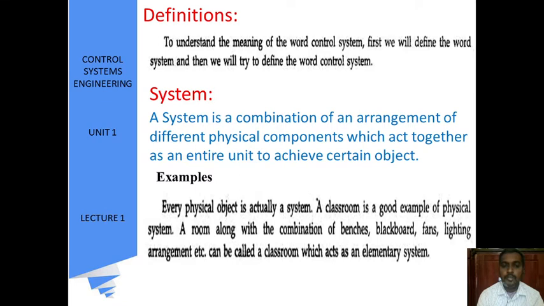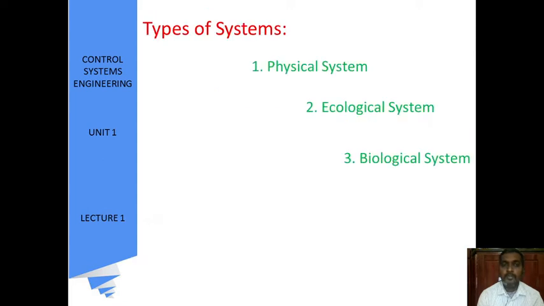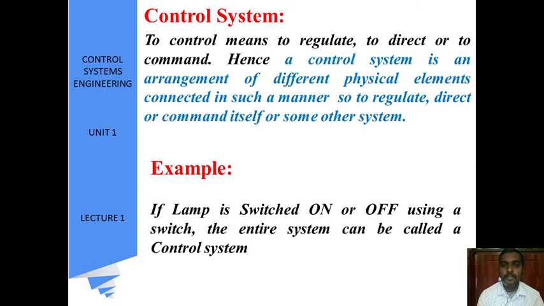An example is a classroom, which is a system consisting of a blackboard, benches, fans, etc. The types of systems are physical systems, ecological systems and biological systems.